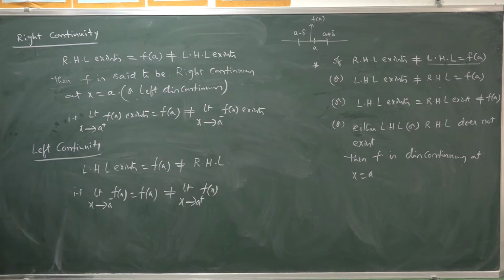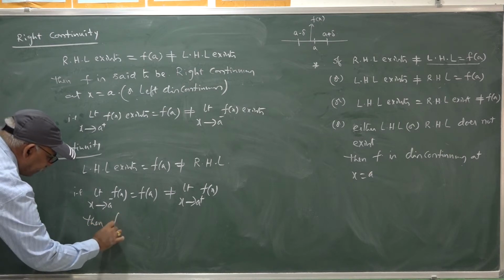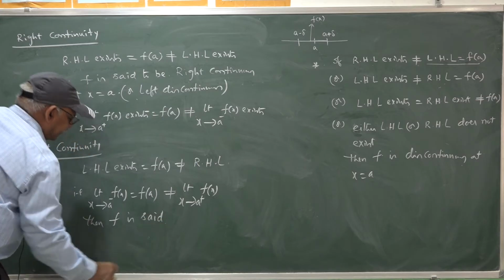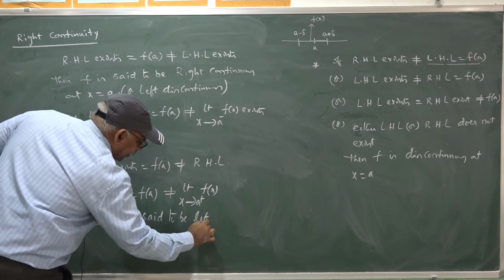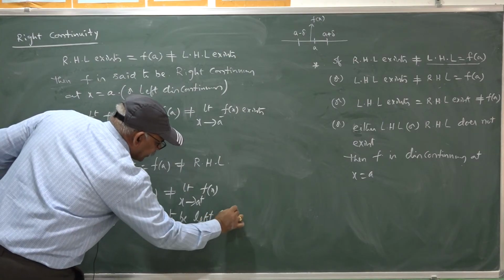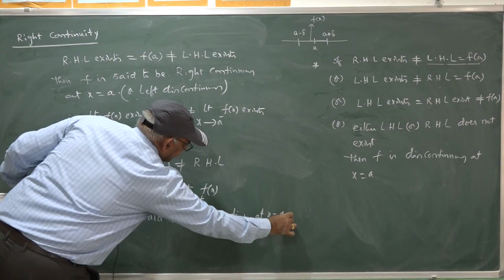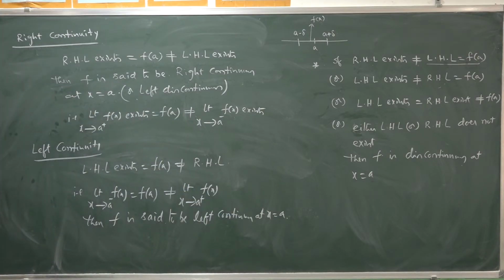Then f is said to be left continuous at x equal to a.